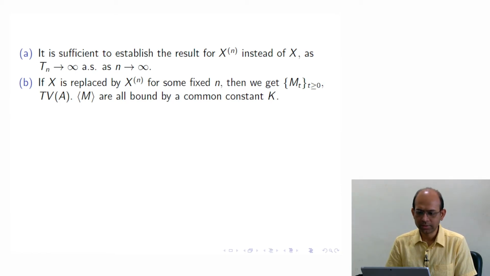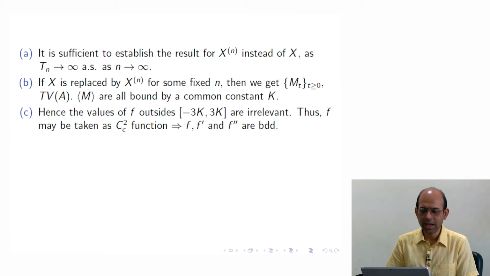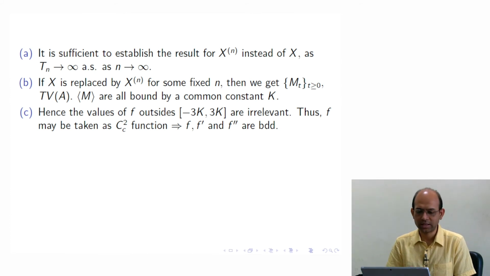Okay, and the total variation of A, and the quadratic variation of M are all bounded by a common constant K, because of the way we have done it. Okay, these are all bounded. And since I have removed the notation of n, that means there is a fixed n. So everything is for a fixed n. I'm not letting n tend to infinity anywhere here. So for a fixed n, there is a fixed constant K.